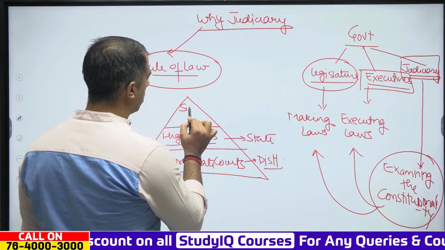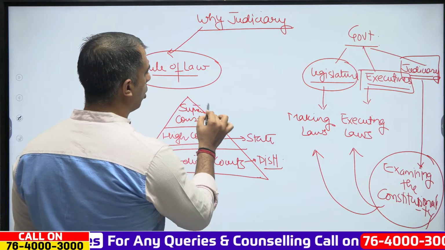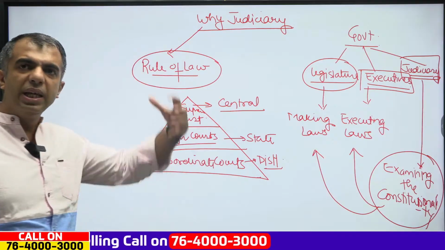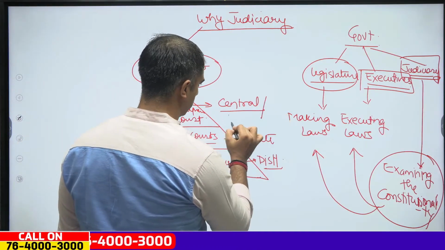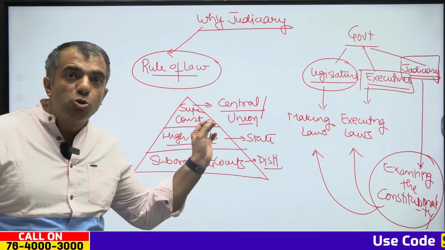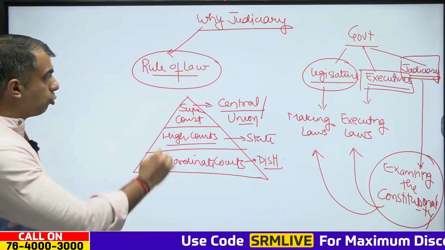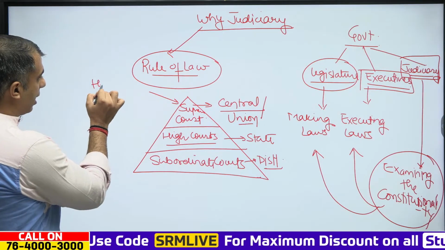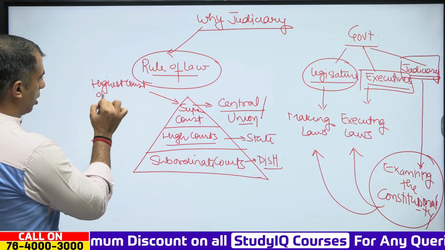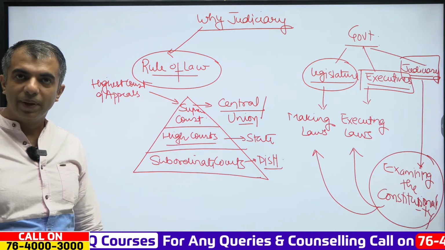And then we have got the Supreme Court, which is at the central level. Clear? Or the union level. Now we can understand that the Supreme Court has got multiple responsibilities. Okay. Supreme Court is the highest court of appeals in India. Okay.